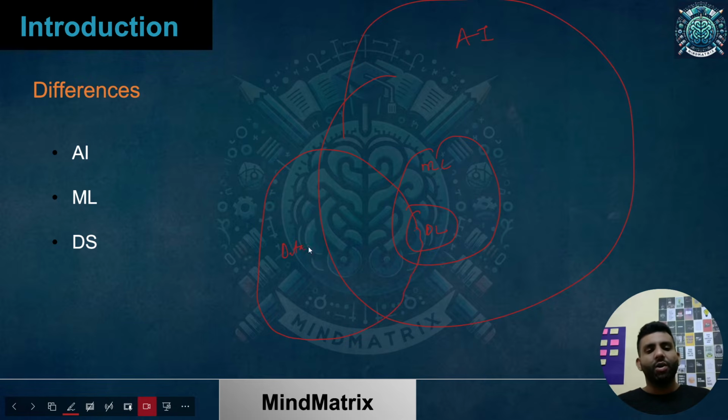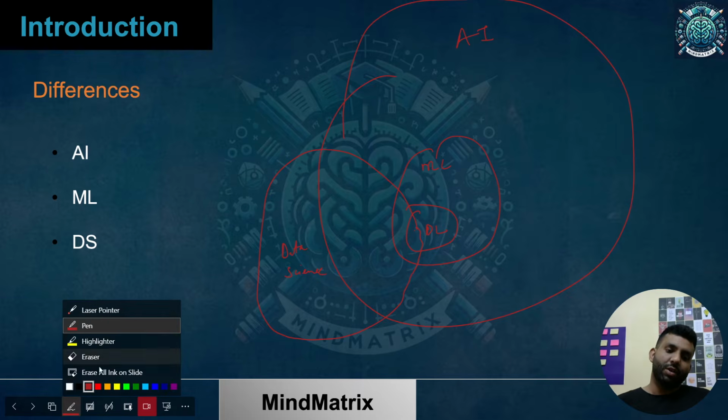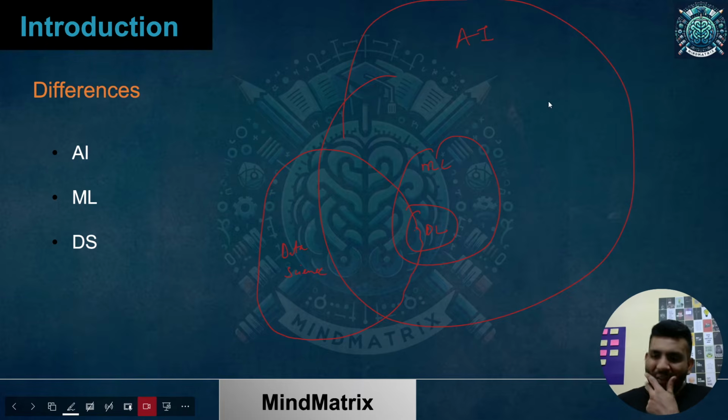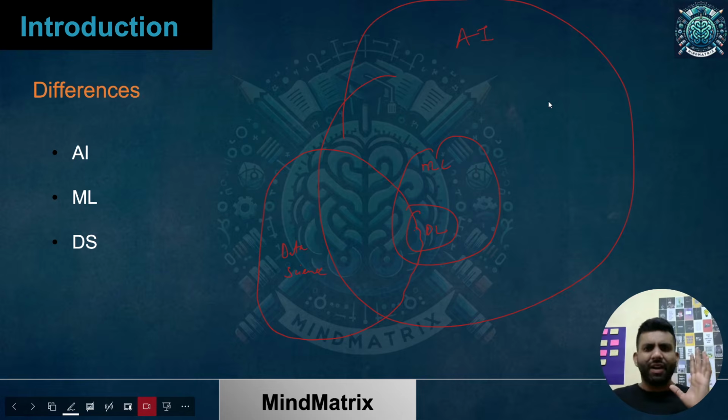Now let me tell you how these things can be different. Artificial intelligence would simply mean that our systems are able to perform like humans. It can be simple robots doing the work in factories. We have factory lines set up where robots are manufacturing, that kind of thing. So that can be part of AI.